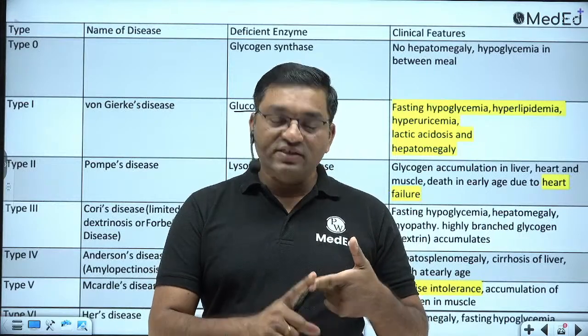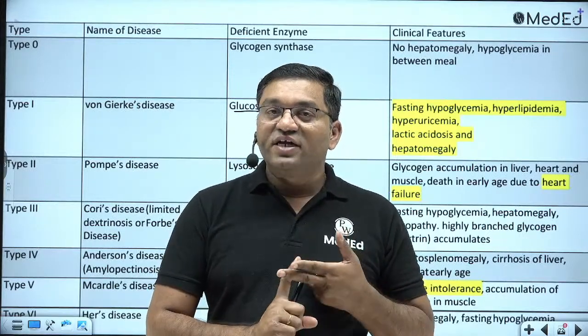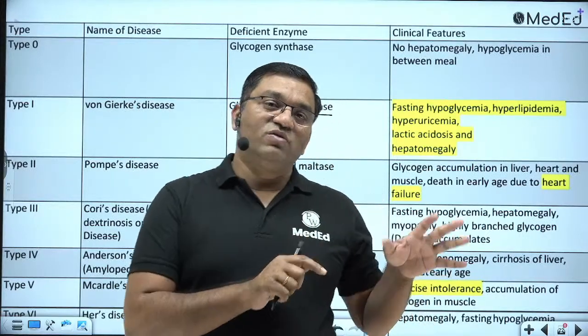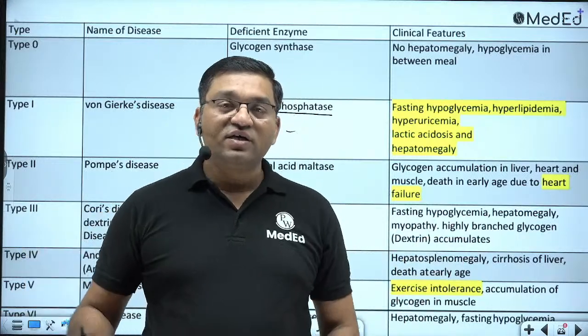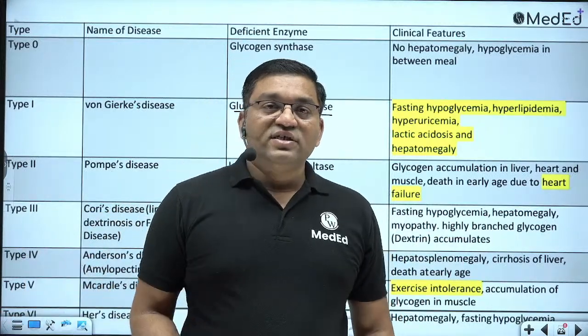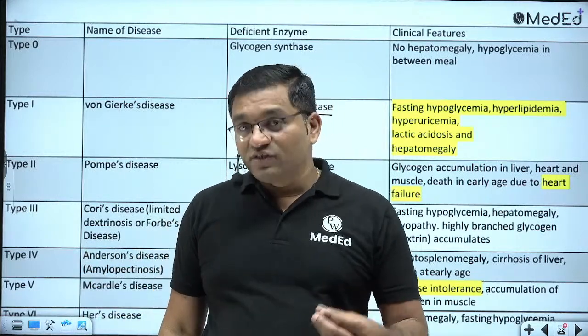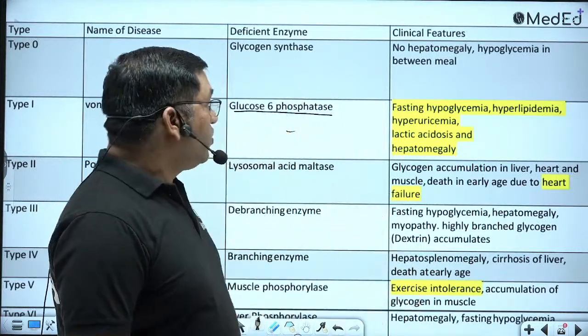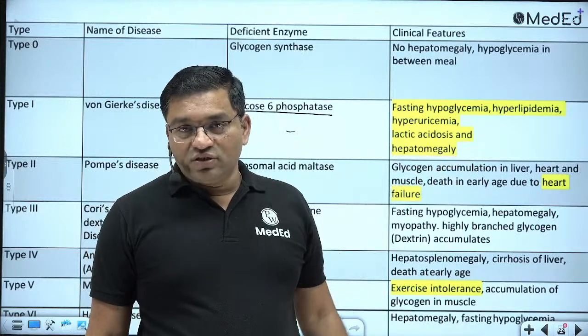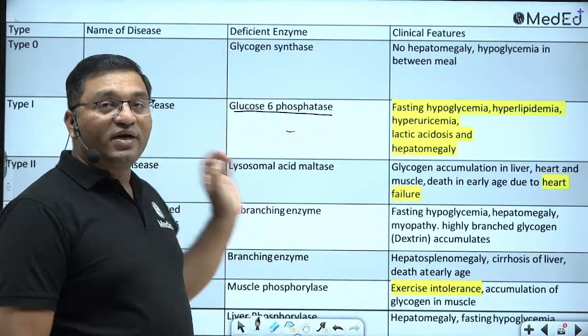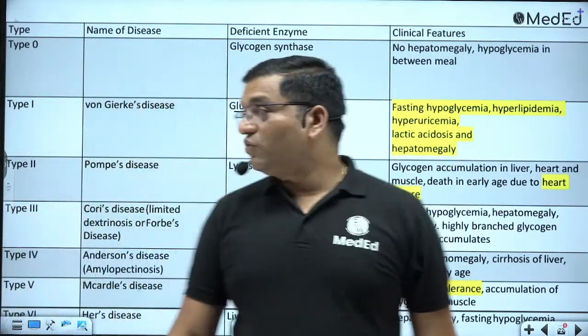Lipids are also raised. Uric acid levels are raised because of diversion of glucose 6 phosphate to the HMP pathway, and also diversion of glucose 6 phosphate to lipid synthesis. That's why cholesterol and TG levels are also raised in von Gierke's disease. Along with this, there is lactic acidosis. This is a hepatic glycogen storage disorder, von Gierke's disease.